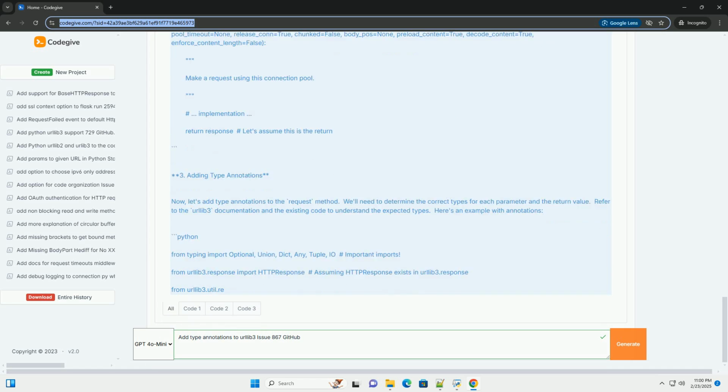Be patient and responsive to feedback during the code review process. By following these steps, you can successfully add type annotations to urllib3 and contribute to the project's overall quality and maintainability. Good luck! Remember to replace the example file name and code with the actual information from issue 867.